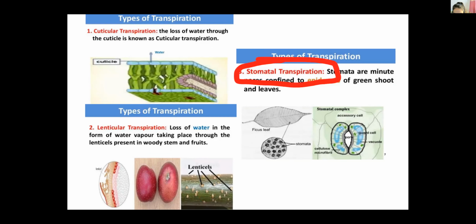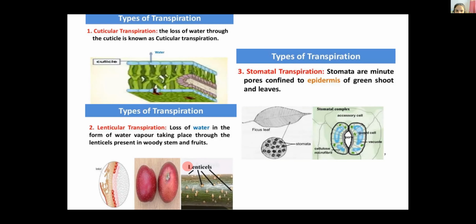Mainly through the stomata, water is released outside as water vapor. Stomata are minute pore-like structures present on the upper and lower epidermis, the adaxial and abaxial surfaces.